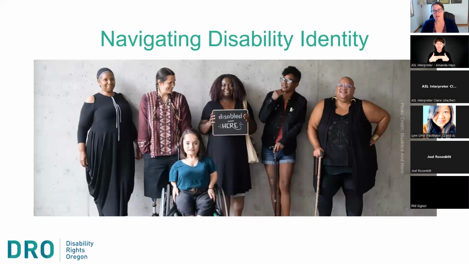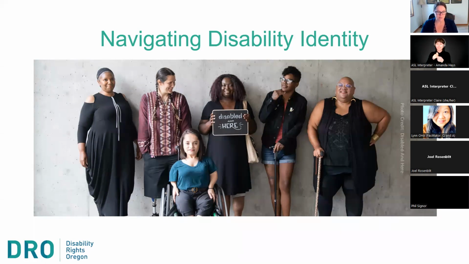So part of what I want to talk about here is what Dr. Hope mentioned a little bit, where you move from needing medical care to looking at really the social model of disability. And navigating identity is difficult in all times, but especially navigating disability identity.